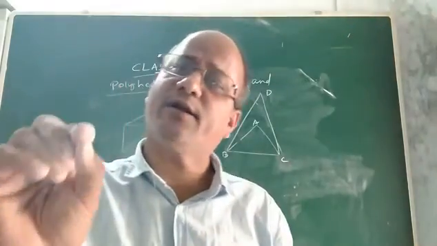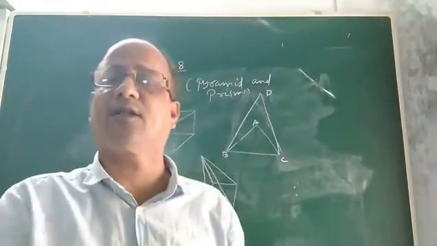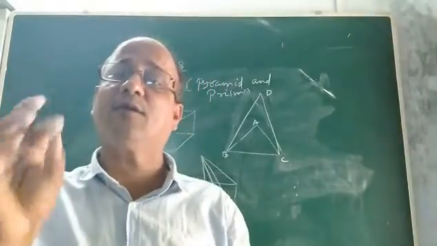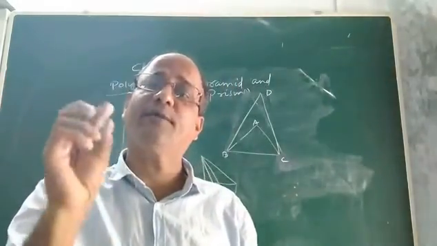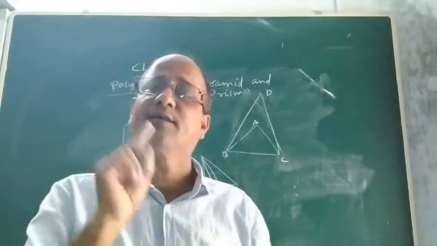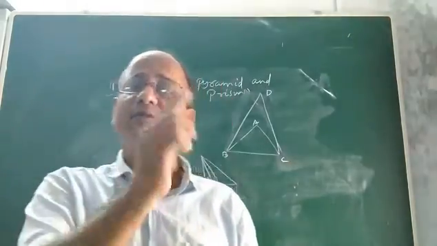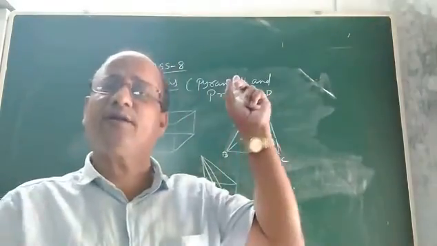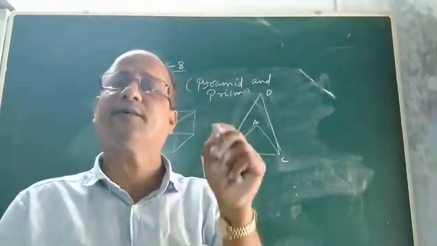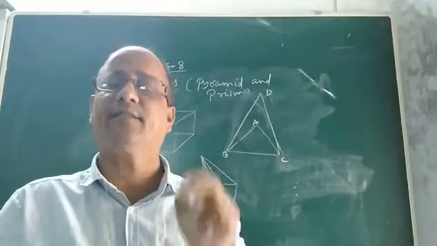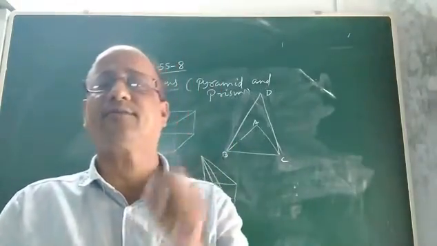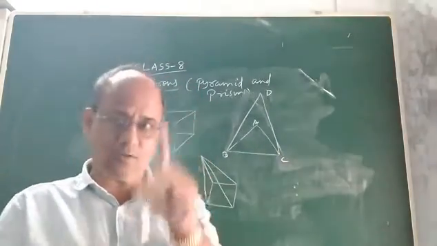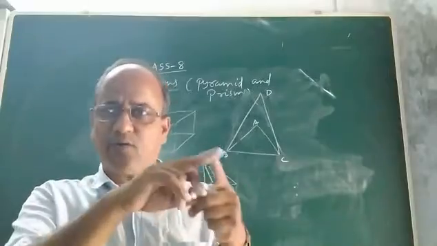You see, I said polyhedron. What is a polyhedron? A polyhedron is any three-dimensional solid whose faces are polygons. However many faces there are in a solid, all the faces must be polygons. First thing. Second, I am just reviewing those things. Let me review those things, then we will discuss your pyramid and prism. So a polyhedron is a solid whose faces are made up of only polygons. Then the edges must be line segments, and the vertices must be points. Then I said what is a regular polyhedron, where I differentiated between a cuboid and a cube.